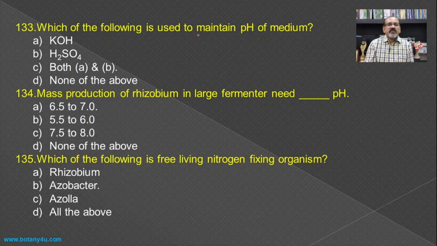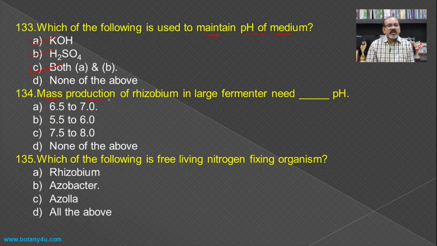Then which of the following is used to maintain pH of the medium during the growth of the microbes? So here there is use of the potassium hydroxide as well as the sulfuric acid. So both these, that is the KOH and H2SO4, are used for the maintenance of the pH of the medium for the growth of the microorganisms.